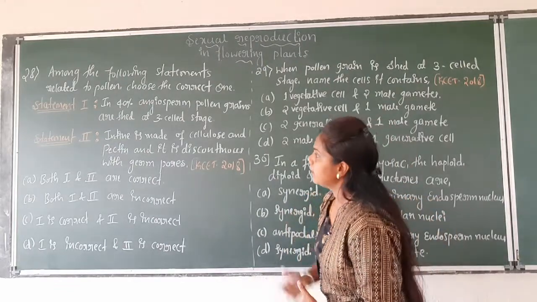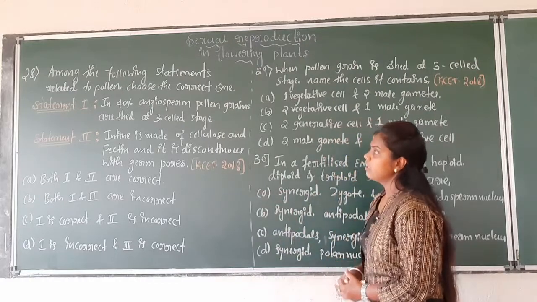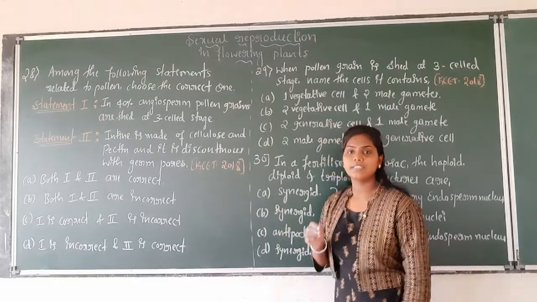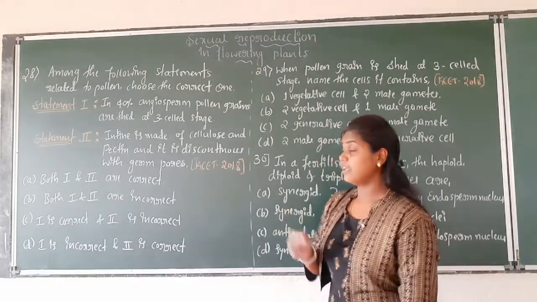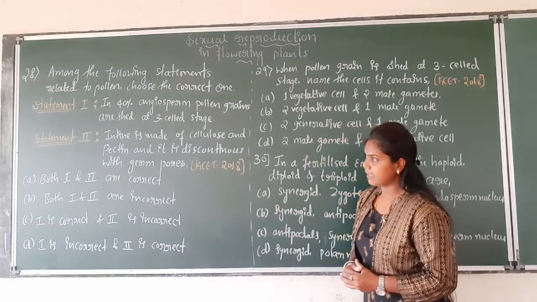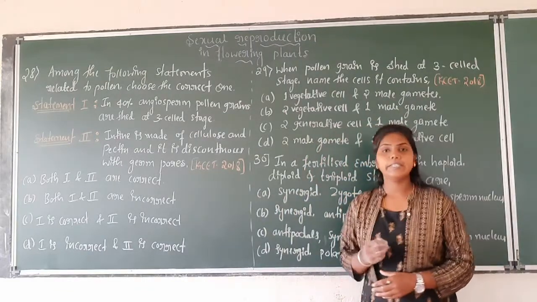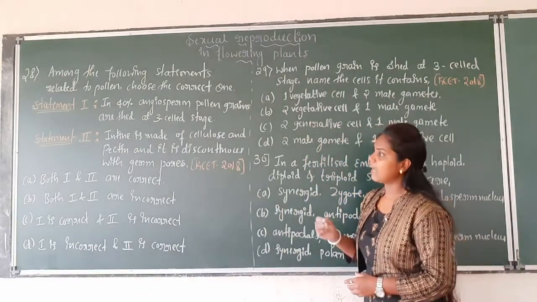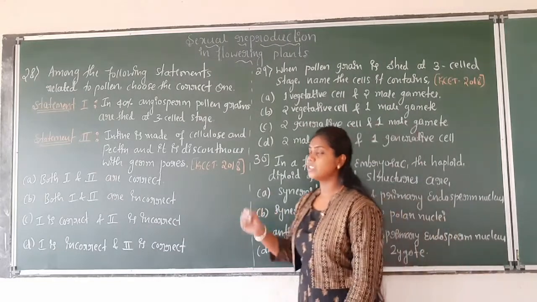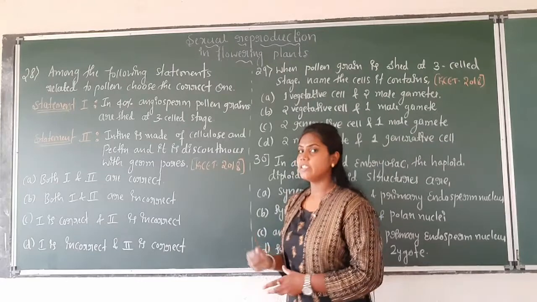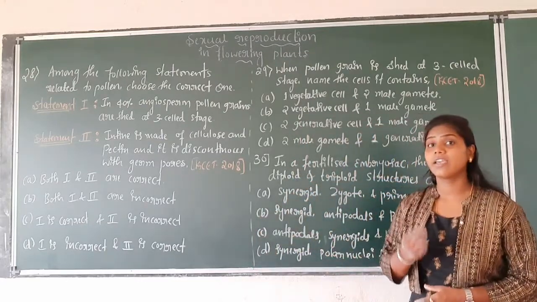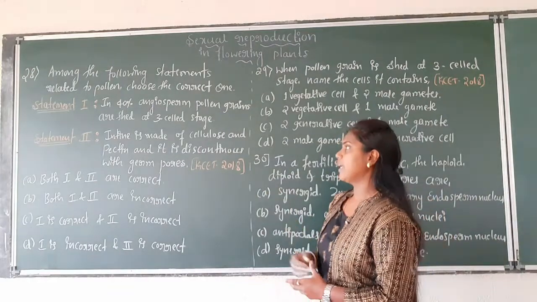Okay, see here, statement 1 is: in 40% of angiosperms, pollen grains are shed at the 3-celled stage. And the second statement is that intine is made up of pectin and cellulose and it is discontinuous with the germ pore. Okay, and this question was asked in the year 2018 in KCET. See statement 1.